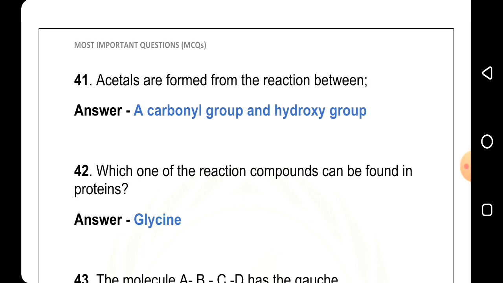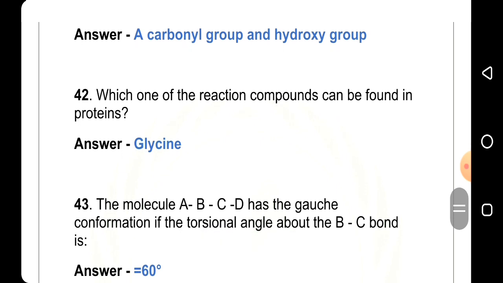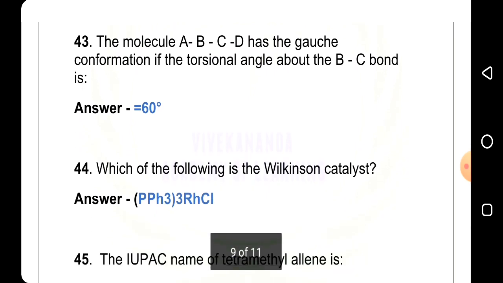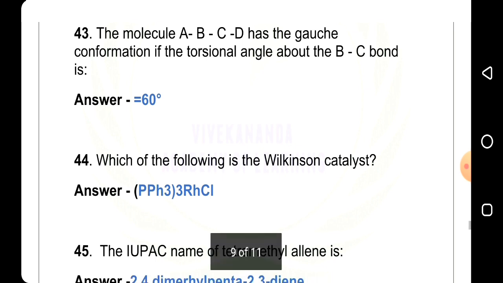Answer is glycine. 43rd question, the molecule A, B, C, D has the gauche conformation if the torsional angle about the BC bond is, answer is 60 degree. 44th question, which of the following is Wilkinson catalyst? Answer is PPh3 RhCl.